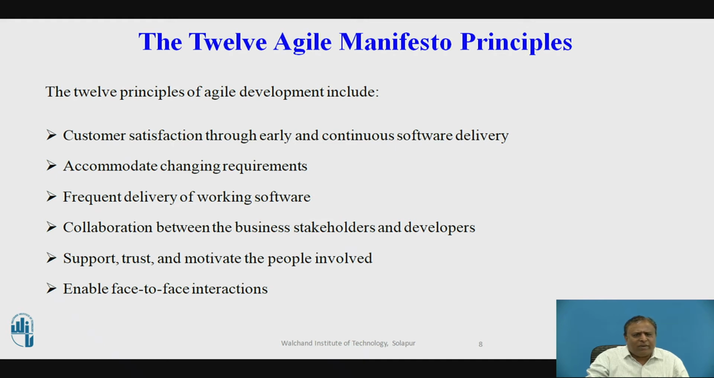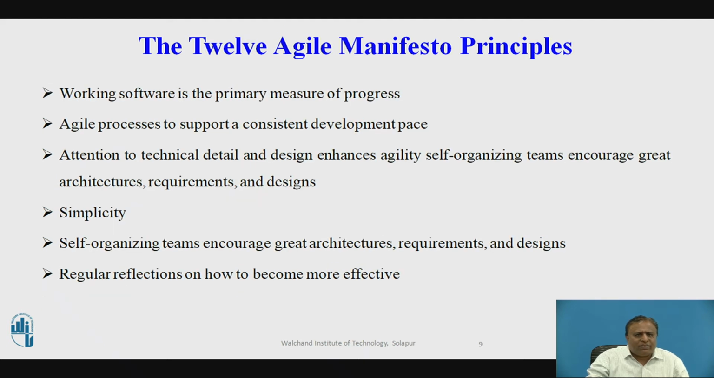The next principle is enable face to face interactions. Communications are more successful when development teams are co-located. The next principle is working software is the primary measure of progress. Delivering functional software to the customer is the ultimate factor that measures progress. The next principle is agile processes support a constant development pace. Teams establish a repeatable and maintainable speed at which they can deliver working software, and they repeat it with each release.